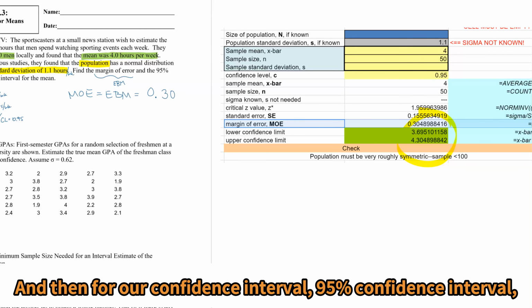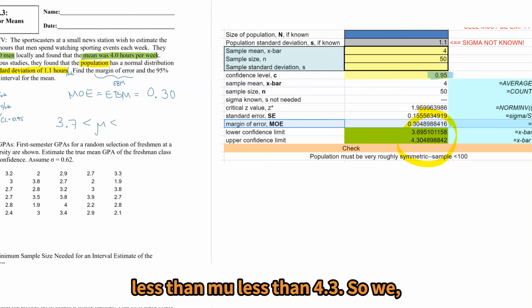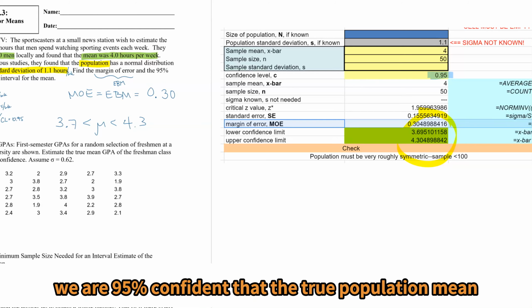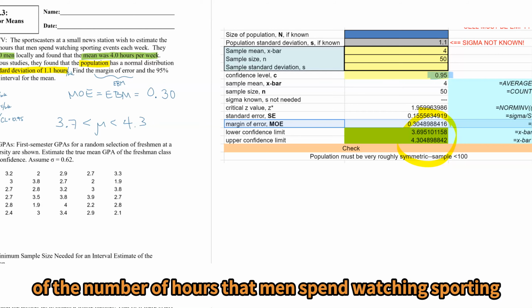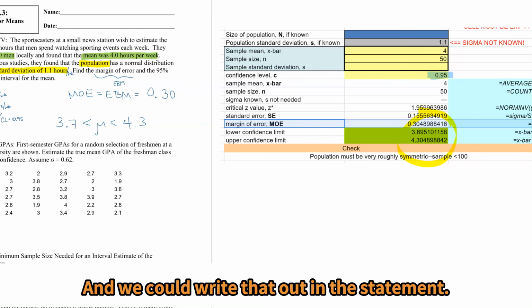And then for our 95% confidence interval, we have 3.7 less than mu less than 4.3. So we are 95% confident that the true population mean of the number of hours that men spend watching sporting events per week is between 3.7 and 4.3 hours. And we could write that out in a statement.